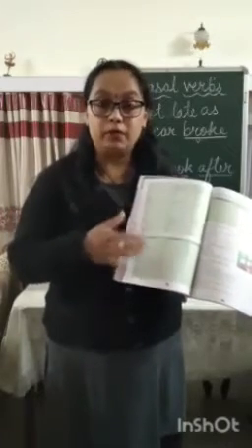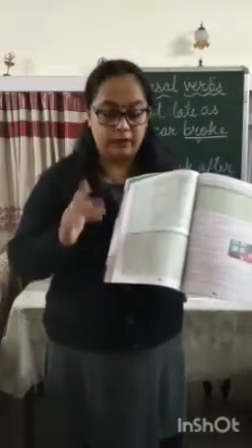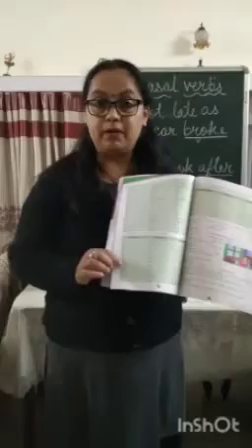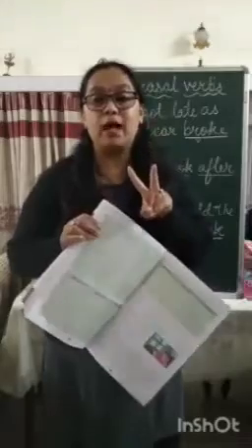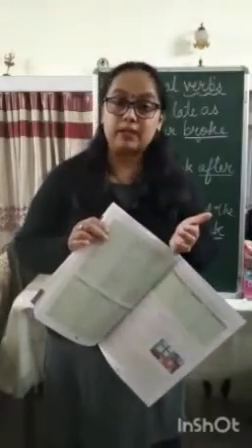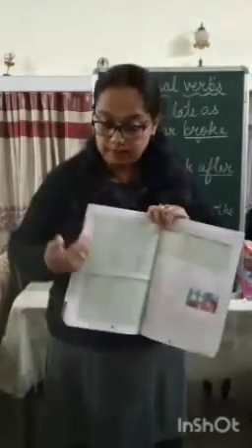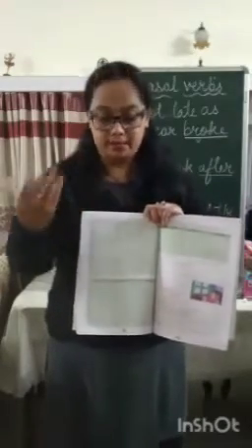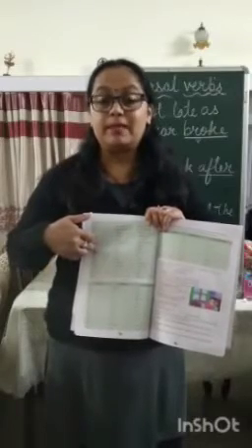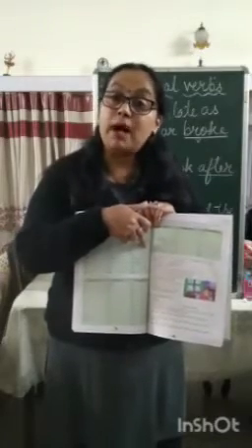Okay, so there are some verbs which have all three forms same, which is given on this table. Then there are certain verbs whose all three forms are different, which is given in this table. And then in this table there are a few words given whose two forms are same. Either the present tense and the past tense form of the verb are same, or the past tense and past participle form are the same, or the present form and past participle form are same. Okay, for example, come, came, come. Come is the present tense of the word, came is the past tense, and then come is the past participle form.